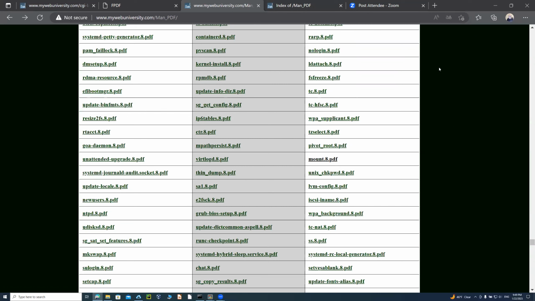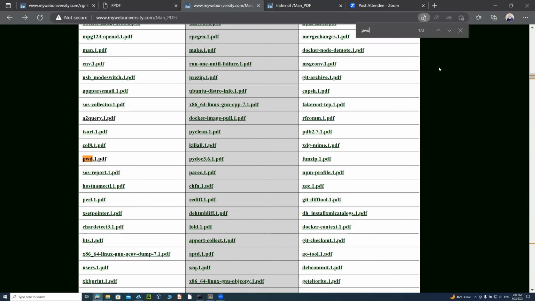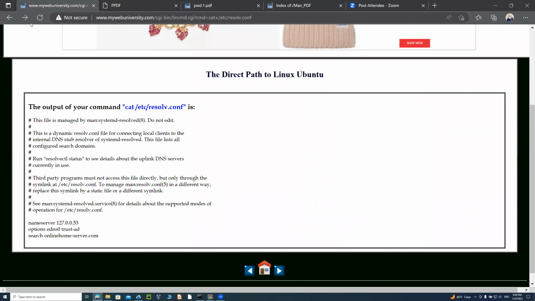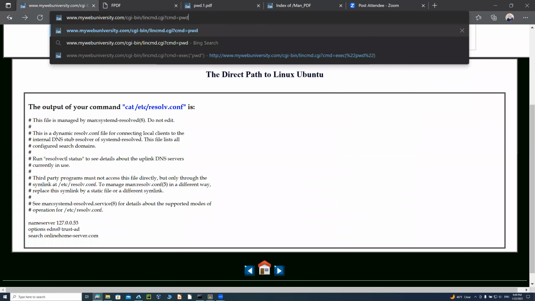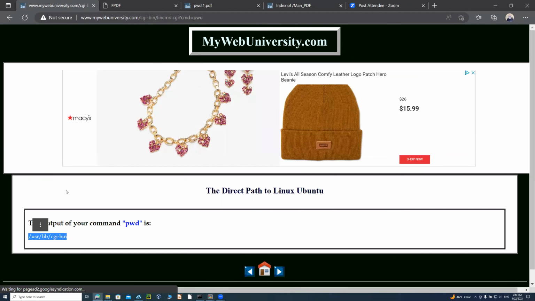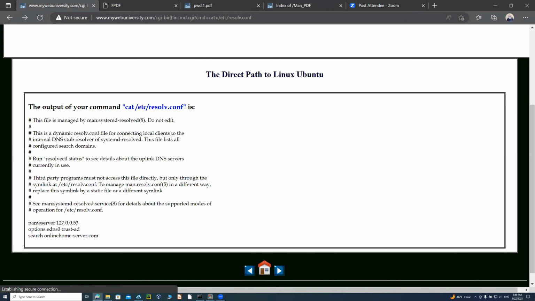So let's do this. You do Control F and you say PWD. Okay, PWD, and it tells you PWD.1 is there. You just read the section here, and then you can get the man pages here too. But notice here, if you just type in PWD on my Linux server, it will tell you PWD is printing the working directory. And if you say, what about other commands? Can I just do other commands?